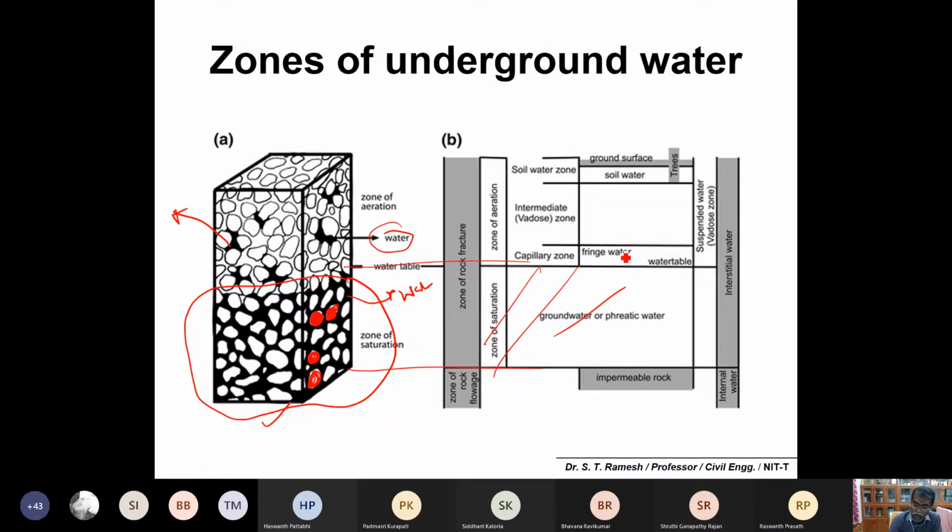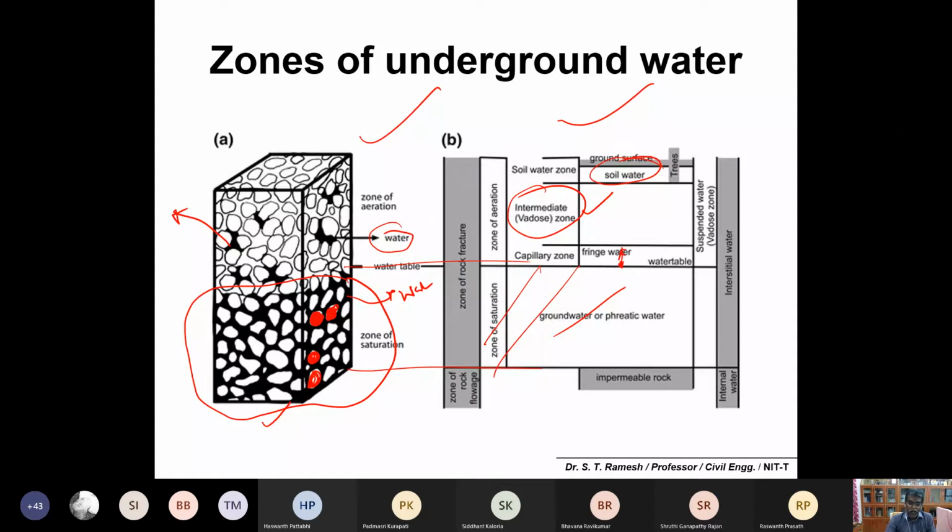This is above the water table. You can have fringe water because of capillary action. This is the intermediate zone, this is the vadose zone. Understand better what really happens below the soil. If water falls onto soil, what really happens?